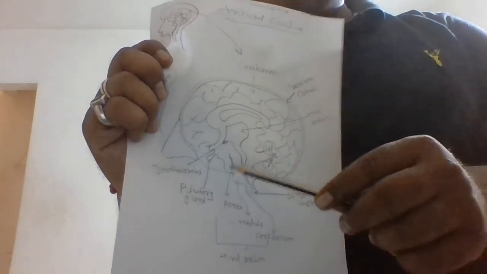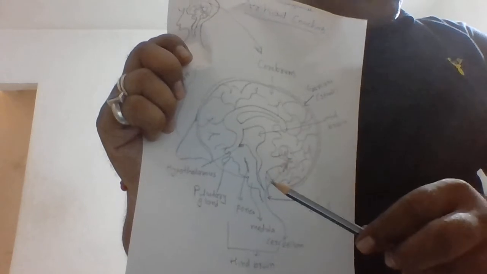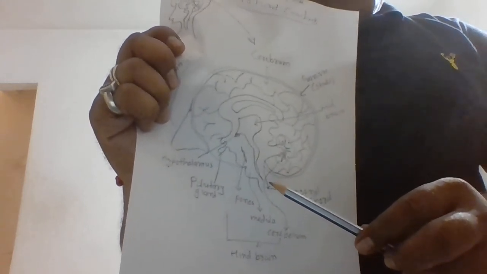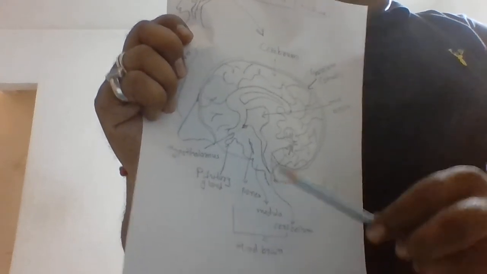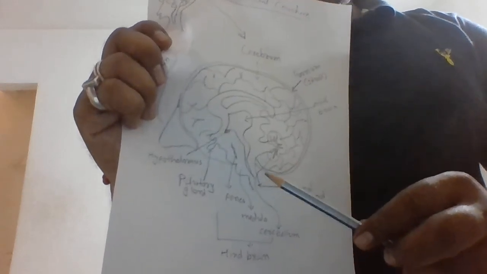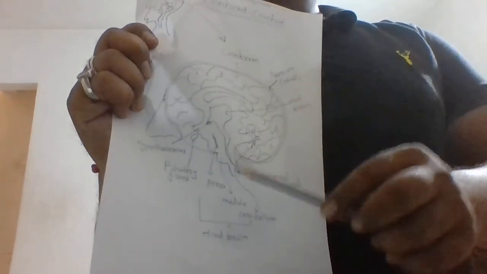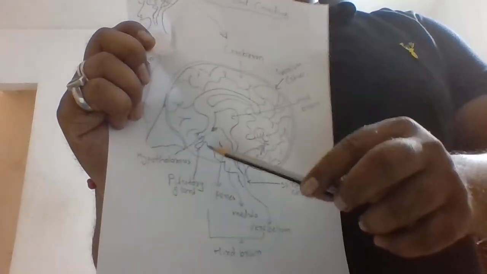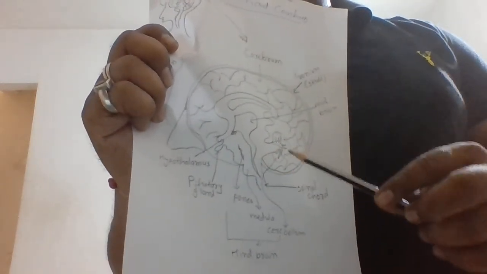And the last one is pons. Pons is a band like structure made up of nerve fibers, and these carry impulses from one part to another part of the cerebellum. So pons will bring impulses from one part to the other part of the cerebellum. So in this way we had learnt about the human brain. I hope that you have understood about the human brain.